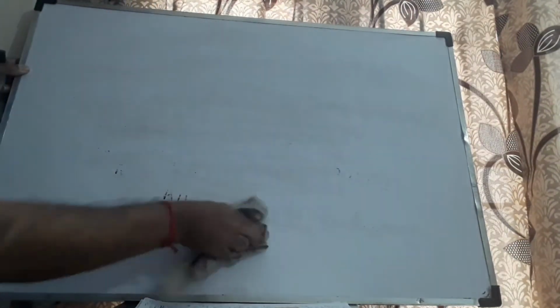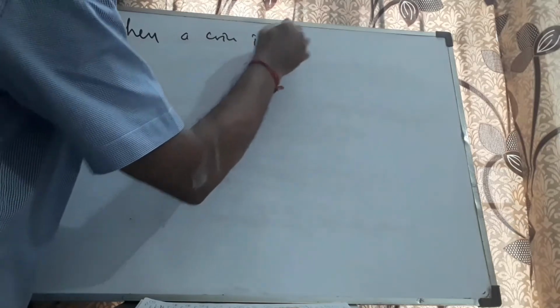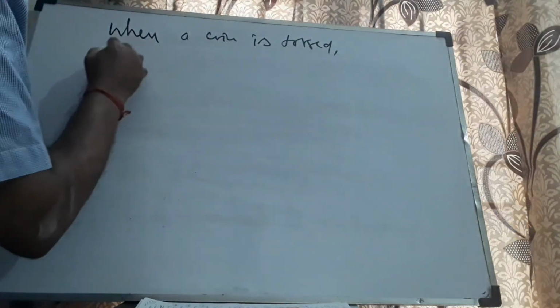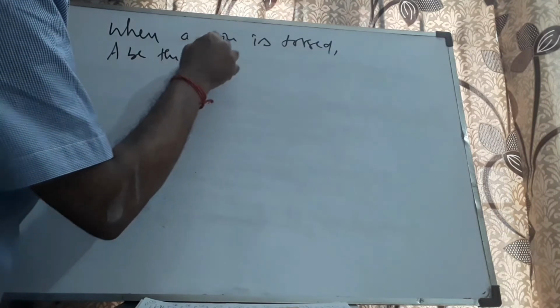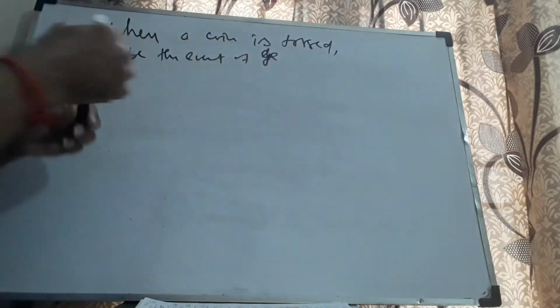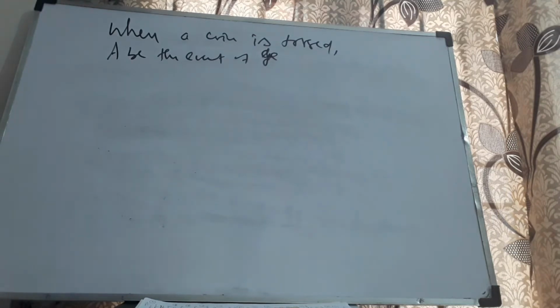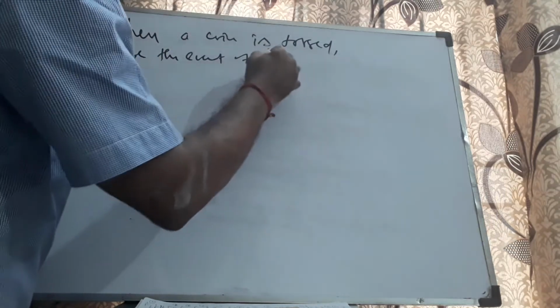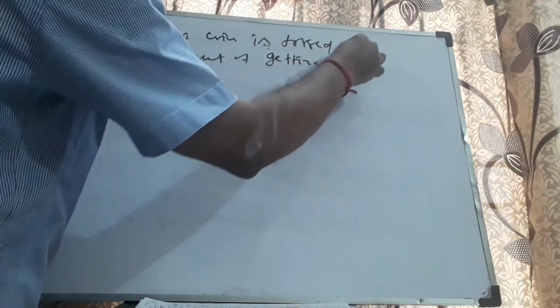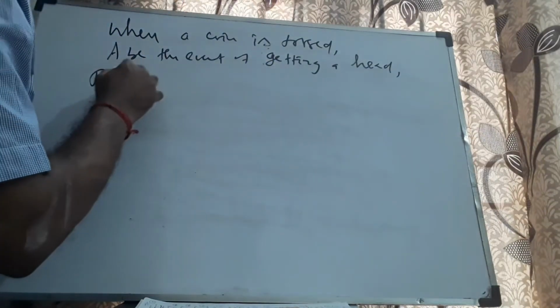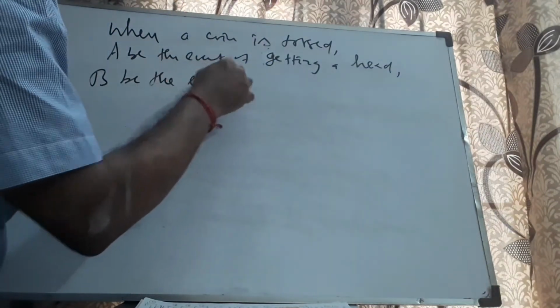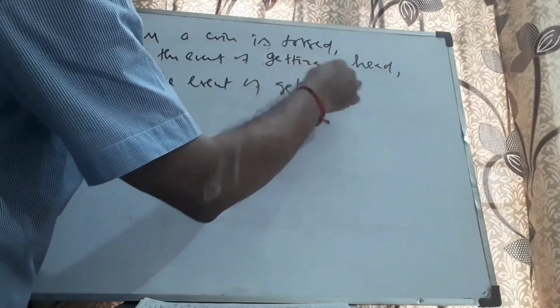Then I'll take another example. When a coin is tossed, let A be the event of getting a head, B be the event of getting a tail.